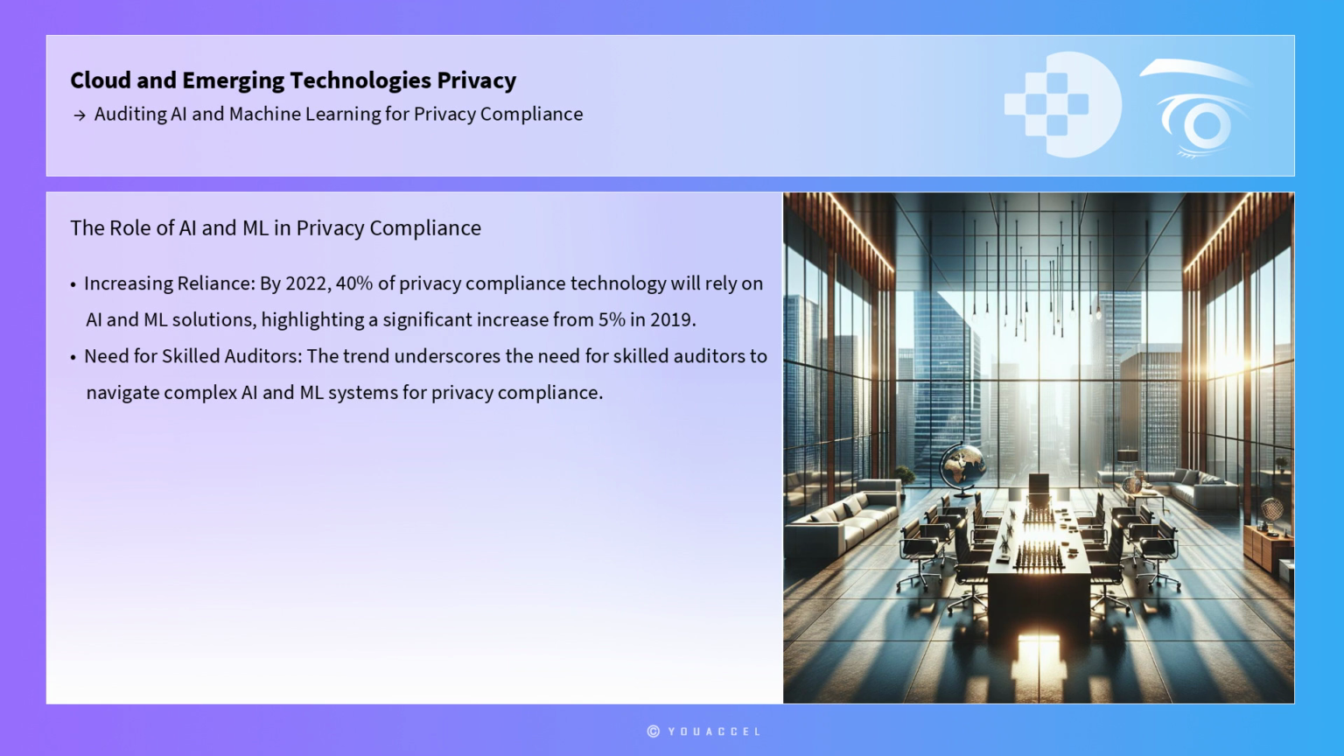Statistics further emphasize the importance of privacy compliance in AI and ML. According to a report by Gartner, by 2022, 40% of privacy compliance technology will rely on AI and ML solutions, up from 5% in 2019. This trend highlights the growing reliance on AI and ML technologies to manage privacy compliance, underscoring the need for skilled auditors who can navigate these complex systems and ensure they adhere to privacy standards.